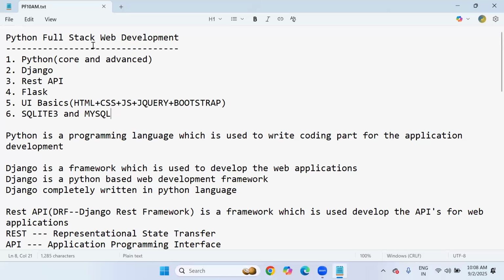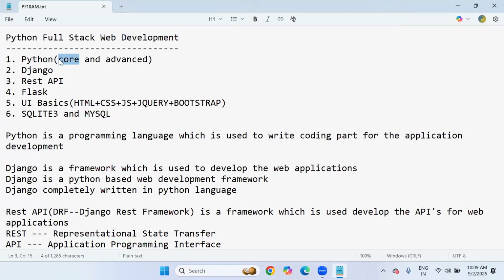And look at this. In Python full stack web development, I'm going to cover a total of 6 subjects. One is Python, next is Django, next is REST API, and then Flask, UI basics, SQLite 3, and MySQL. Out of all 6 subjects, only one is a language, that is Python.